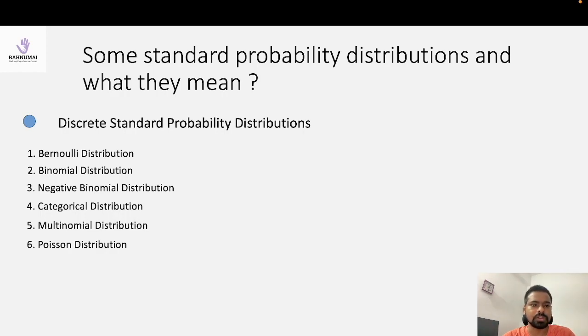Now you can see that here is a word called standard. By standard I mean it is well known, or known in the same form. When I say Bernoulli distribution in India, it has the same meaning in New York or any part of the world. We have standardized it. It is well known and everybody knows it in the same form, sometimes also in the same notation. That's why the word standard is used. So just clarifying, we are talking about discrete standard probability distributions.